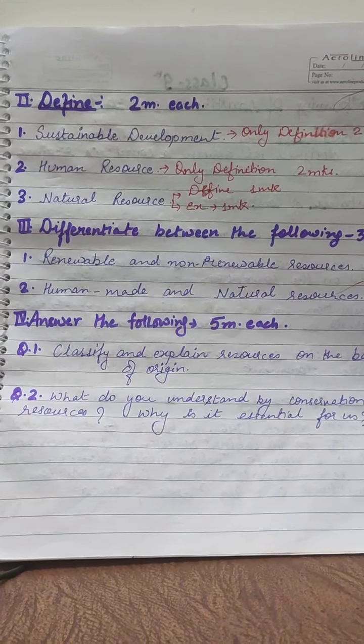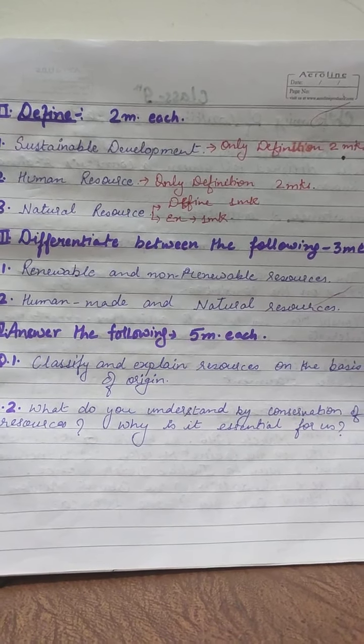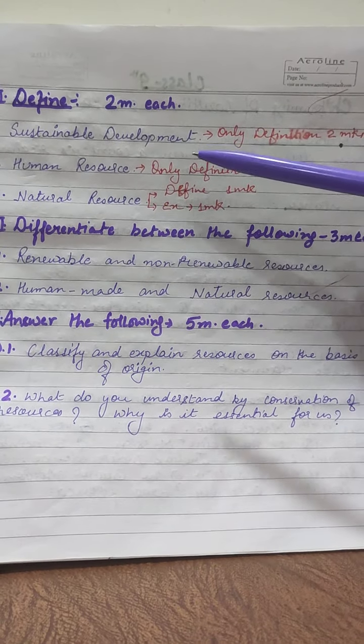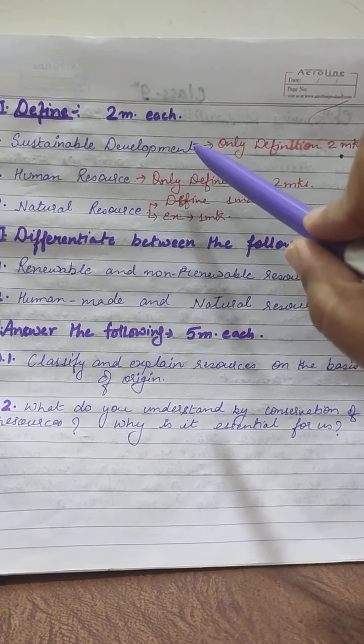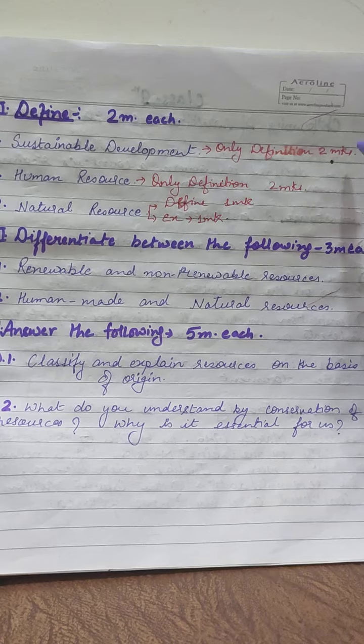Now here we will discuss what the distribution of marks was in the subjective part of the question paper. Okay, so here we have first Define. Define was for 2 marks each, in which the first definition you were supposed to write about sustainable development. Only the definition was for 2 marks, right?